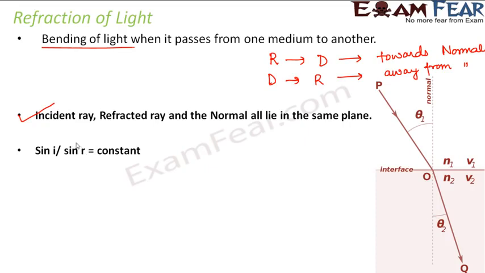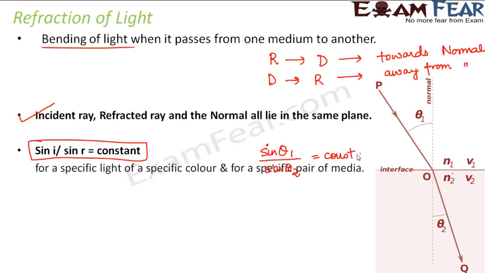So now the second law states that the ratio of the sine of the angle of incidence to the sine of the angle of refraction is always constant. Now it is quite obvious by looking at this phenomenon that these two angles cannot be equal, because the light is bending, right? The light is not moving straight. So these two angles, theta 1 and theta 2, can never be equal. So here the relationship is that the sine of the angle of incidence, which is theta 1 in this case, to the sine of the angle of refraction, which is theta 2 in this case, is equal to a constant. And this law is also known as Snell's law.